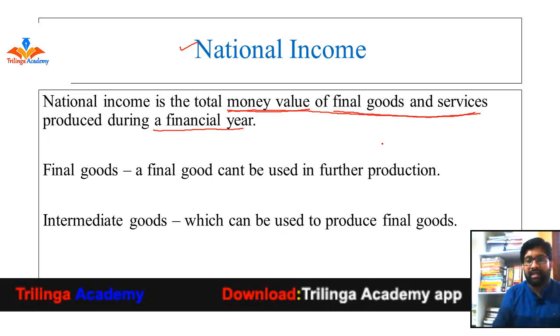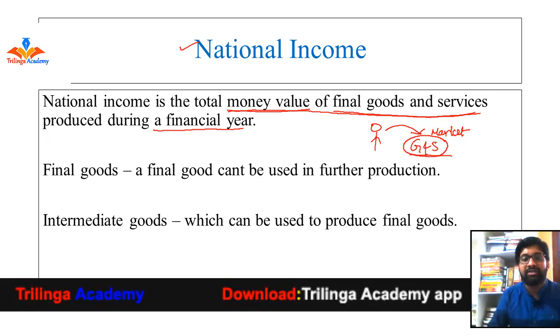Let's say, for example, a person is getting a certain amount of salary as income. Where is he going to spend his income? In the market. In the market he is going to spend all his income in order to purchase goods and services. That means whatever income people are getting, they are finally going to spend in the economy to purchase goods and services.